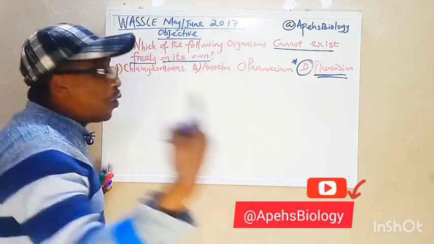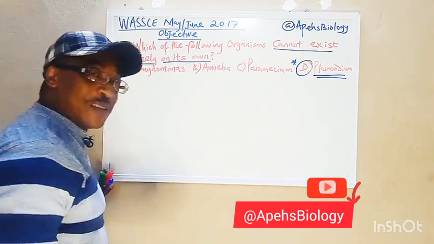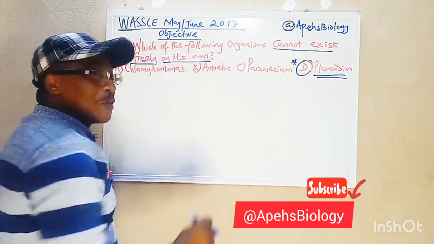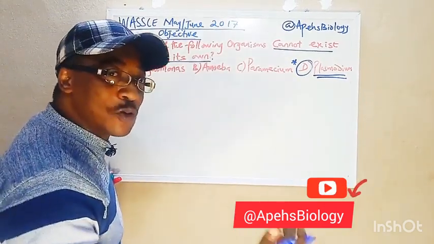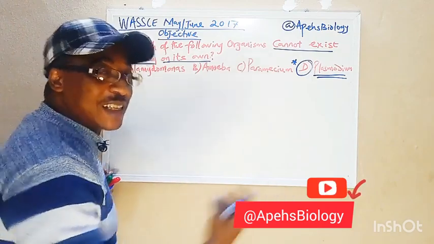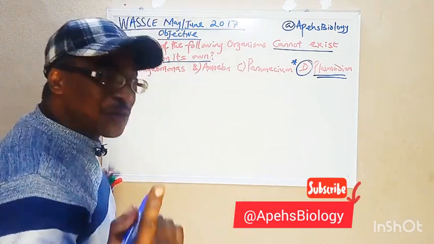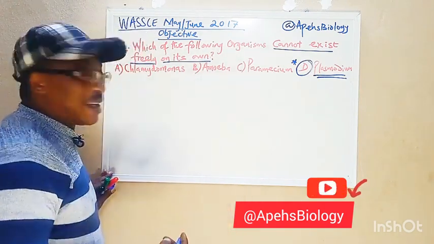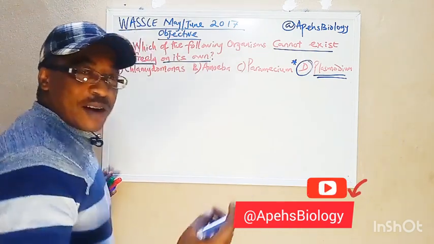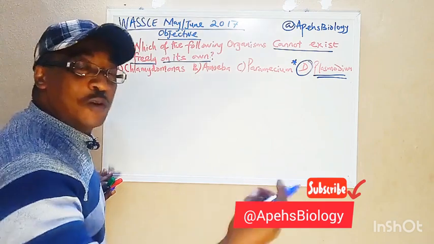Can you think of other organisms that cannot exist freely on their own that are also like Plasmodium in their behavior? Definitely you can think of Trypanosoma that causes sleeping sickness, transmitted by the vector called tsetse fly. They cannot exist on their own. Remember another parasite that is called Onchocerca volvulus.